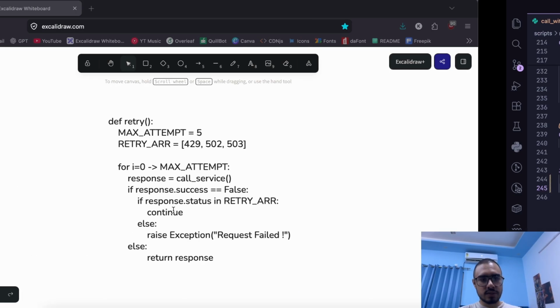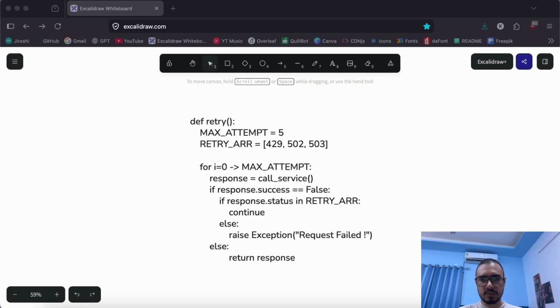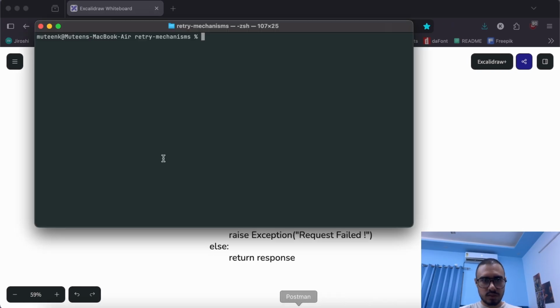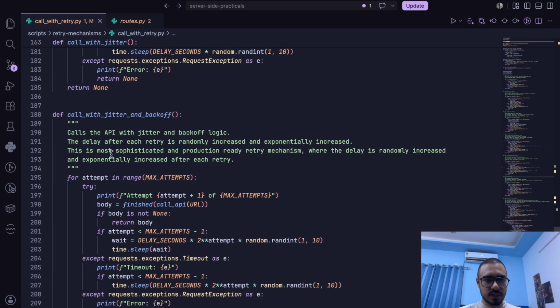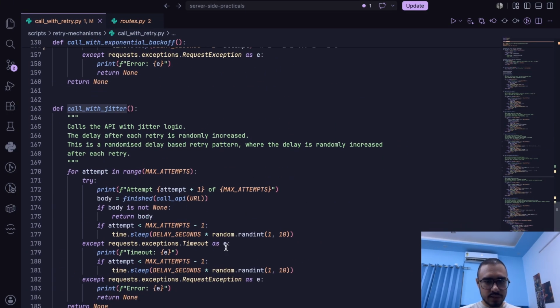So I'll run this and we'll see it in action. Now you will see random delays. I don't know how much delay it caused. It is stuck. Okay, I guess we should print out the amount of delay it is causing.